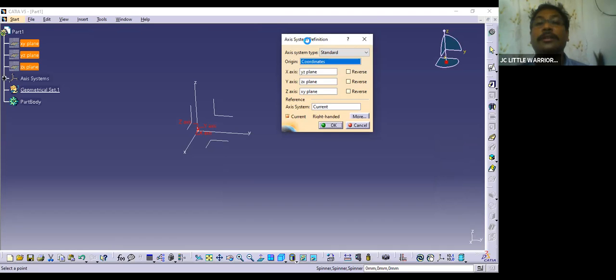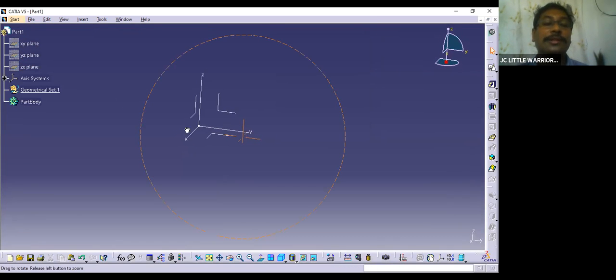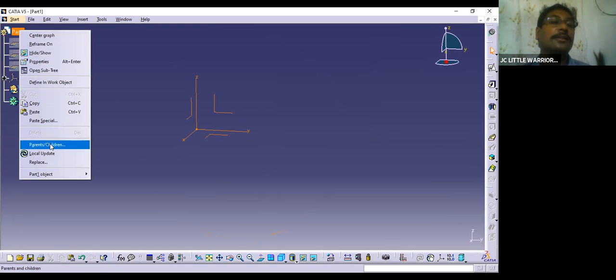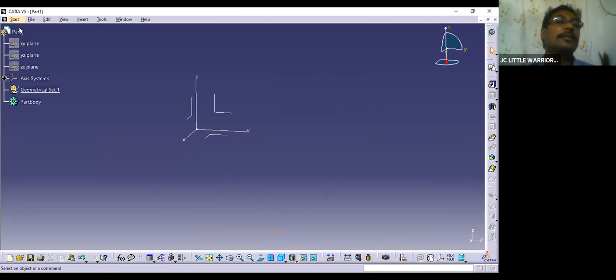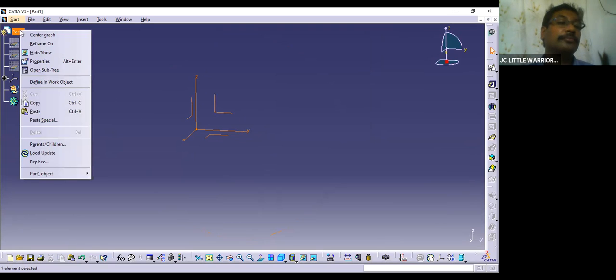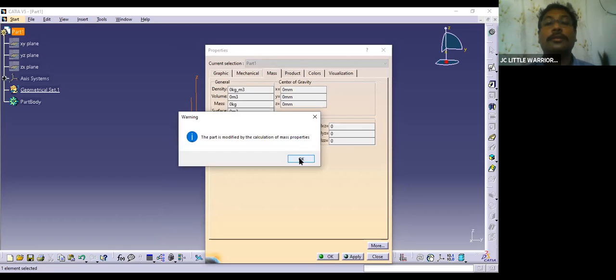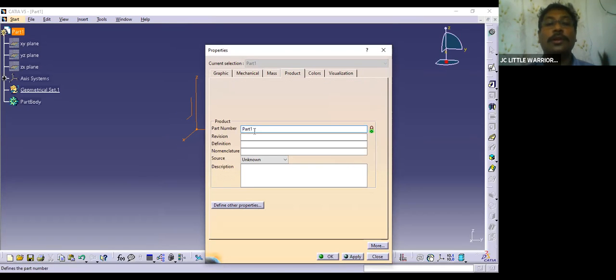Okay. So to design a part, let's see how we just create a 3D model. Let's not concentrate on designing a part or something. So let's get into this. Okay. Say part. Properties. Okay. Graphics. Product. Okay. So what is the part number?